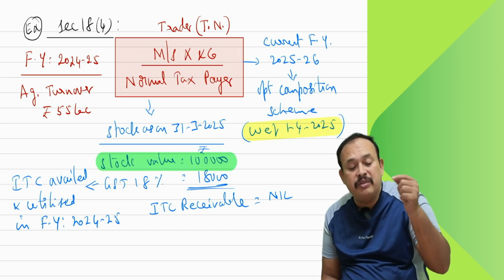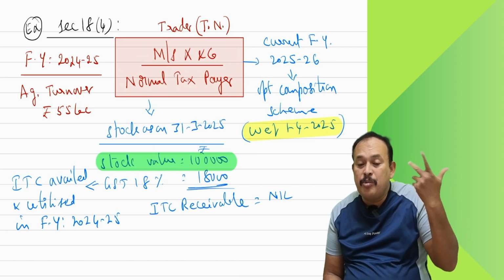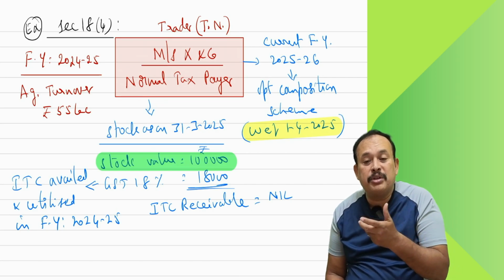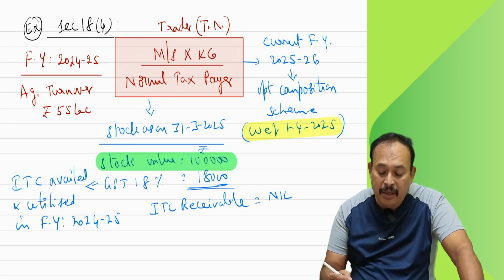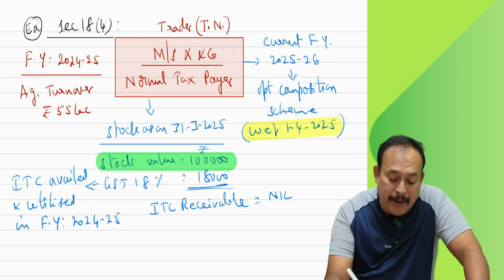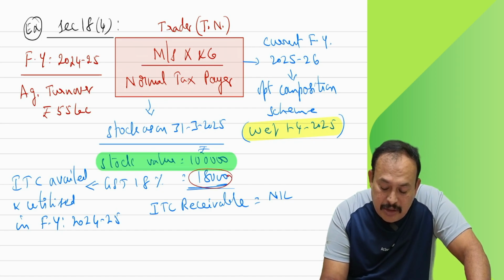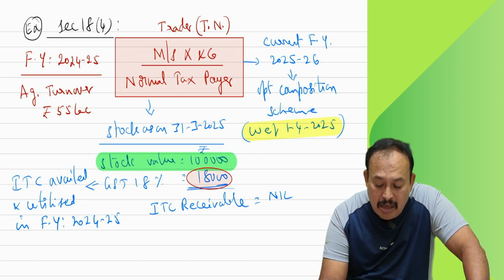So the stock on which ITC is not allowed was already availed and utilized. Now receivable nil. Then what shall we do to go for the composition scheme? Section 18(4) says that, hey Mr. XN company, you have to pay this amount of 18,000 input tax credit, which you utilized already and is not allowed to you.